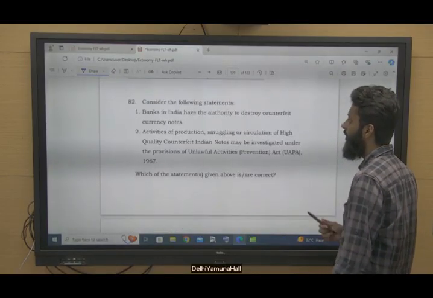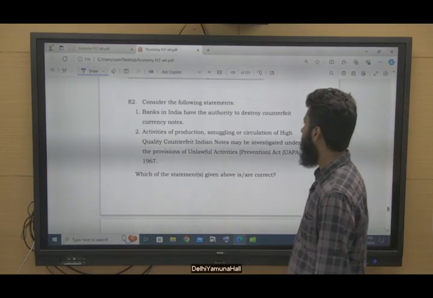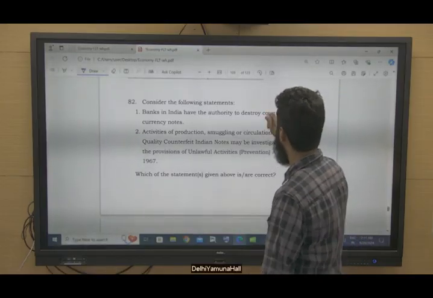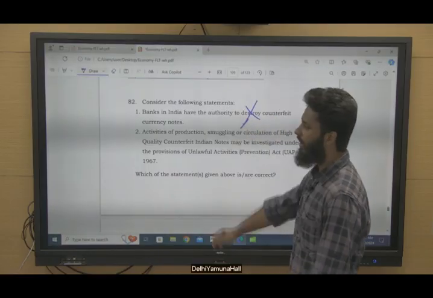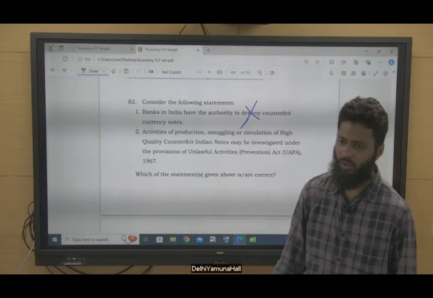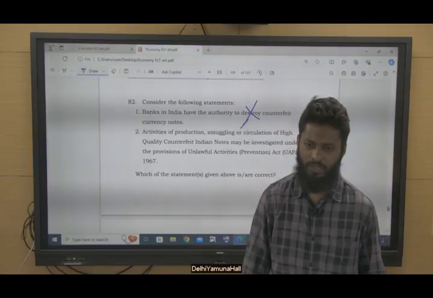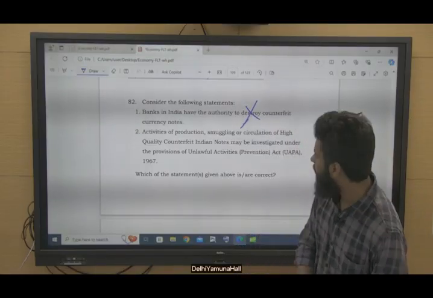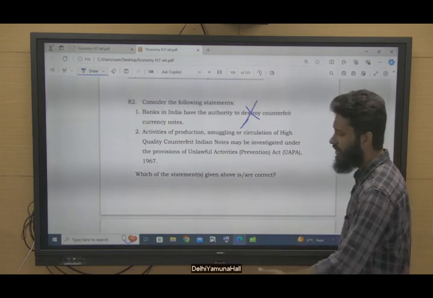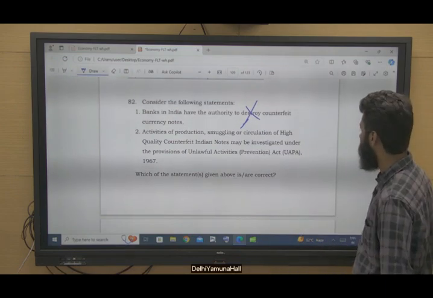Question 82. Banks in India have the authority to destroy counterfeit currency notes? No. A bank does not have the authority, nor do all banks collectively, to destroy them, right? They can block them, or they will not return them even to the customer or the person who is depositing this money.